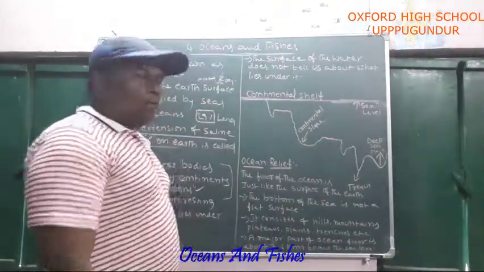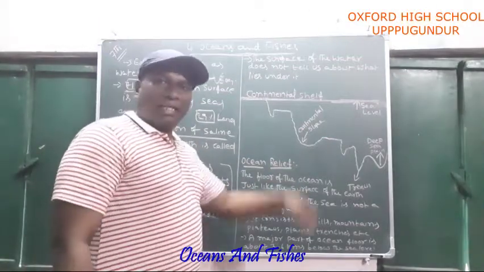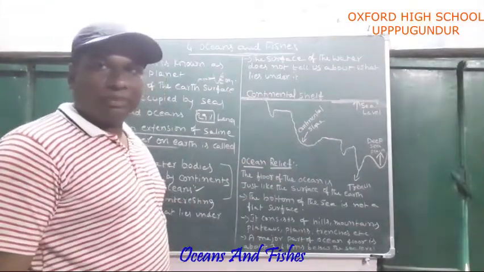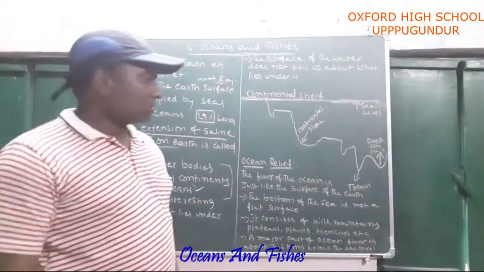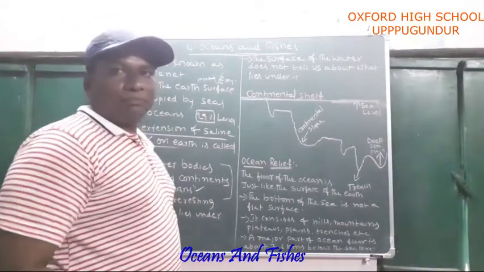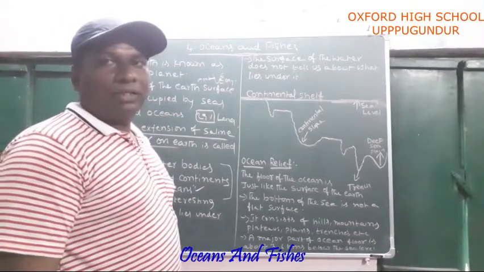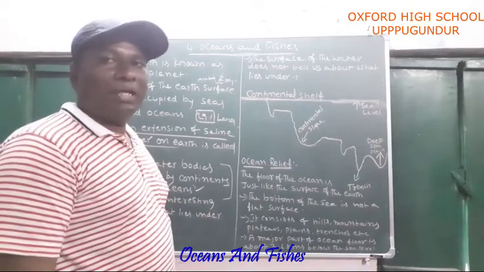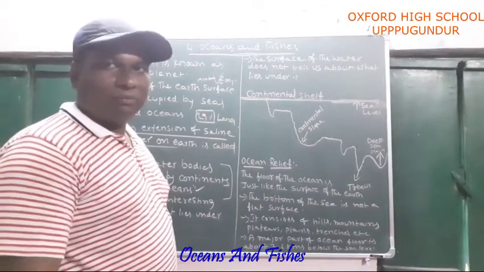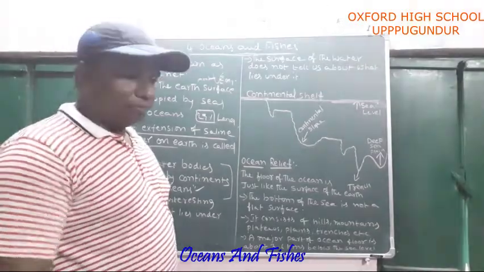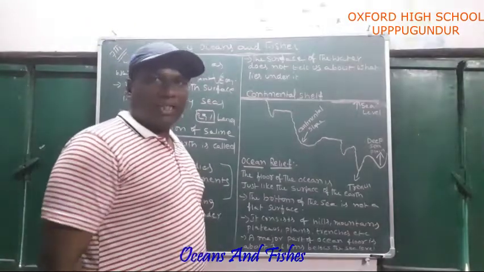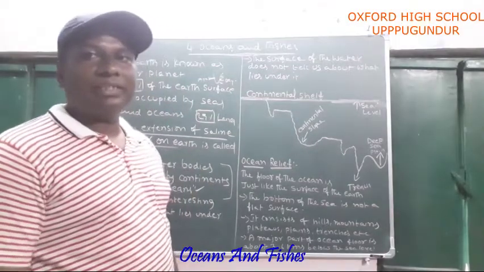This is a trench. Trenches are the deepest points in the oceans. On land, the highest mountain in the world is Mount Everest, whose height is 8,848 meters.